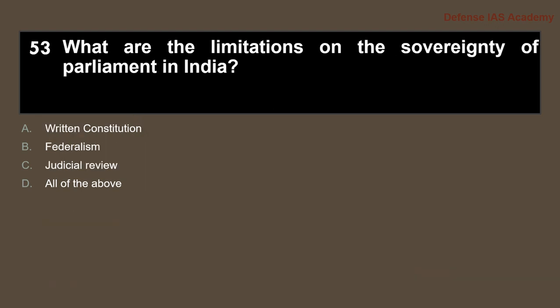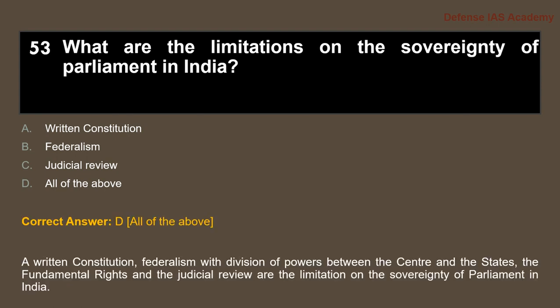What are the limitations on the sovereignty of Parliament in India? The answer is option D, all of the above. A written constitution, federalism with the division of powers between the Centre and the states, the fundamental rights, and judicial review are the limitations on the sovereignty of Parliament in India.